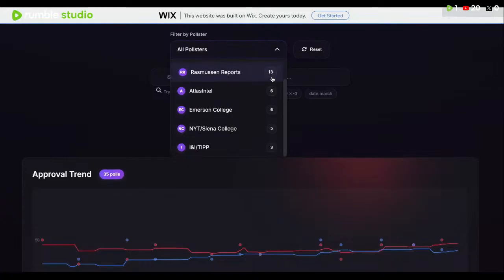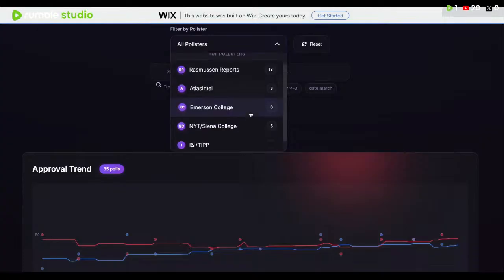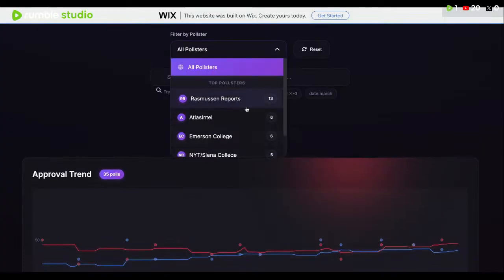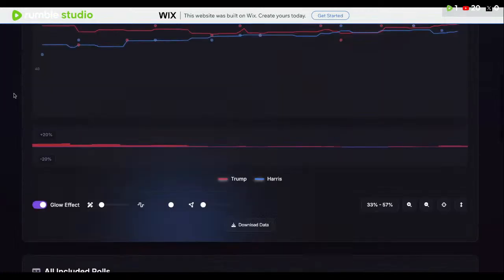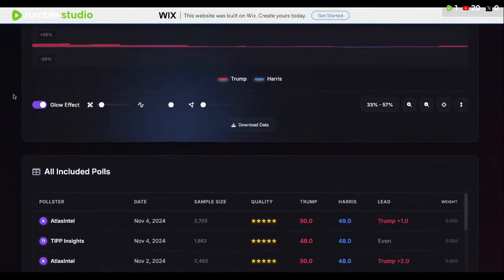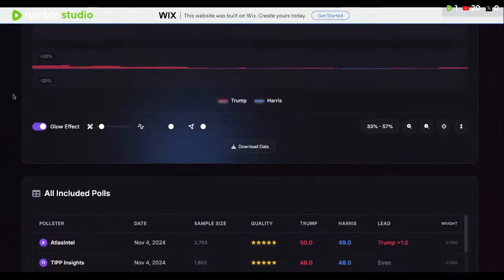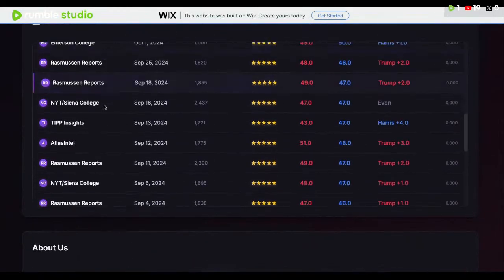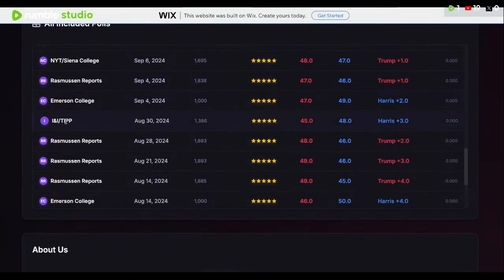We had 13 from Rasmussen, 6 from Atlas, 6 from the New York Times, a couple from Big Data Poll, New York Times Siena, and TIPP. These were the only pollsters that we pretty much included on here, and I believe we have to add SoCal's polling back. But the Big Data Poll is also in here as well.